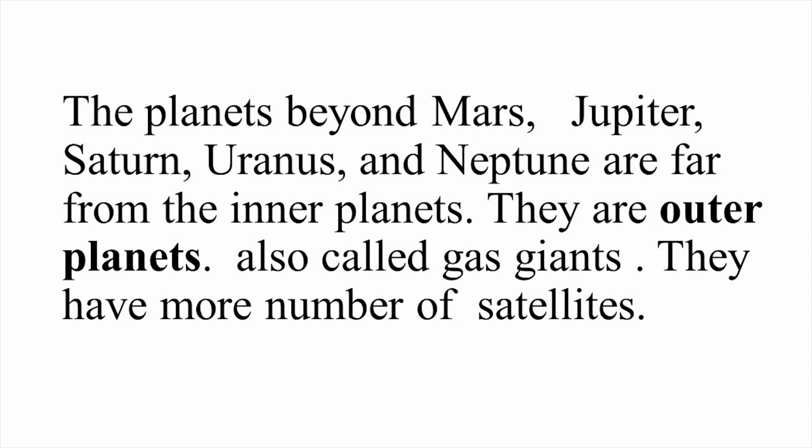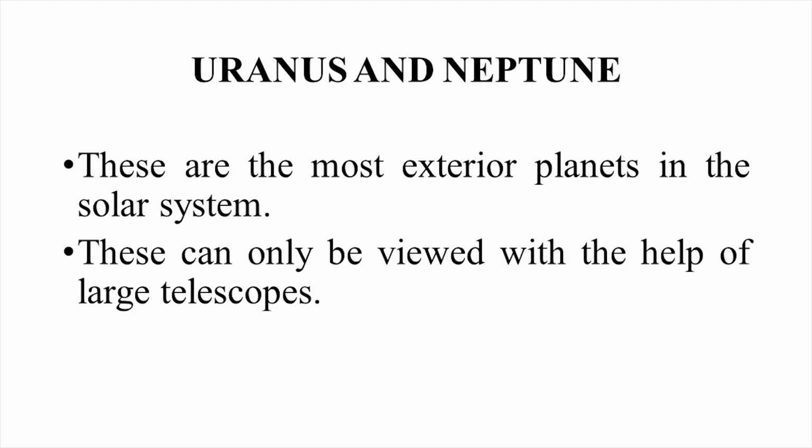And about outer planets like Jupiter, Saturn, Uranus, Neptune, their position in the solar system and their number of satellites. You also learned about Uranus and Neptune, their period of revolution and rotation, and their position in the solar system.